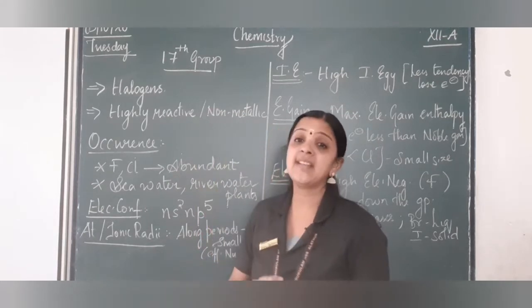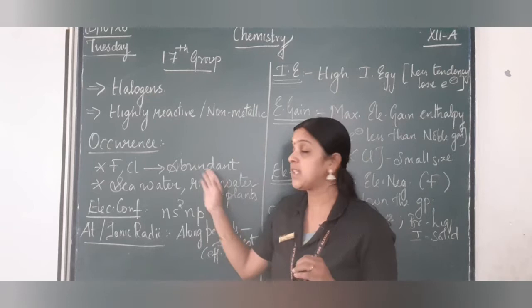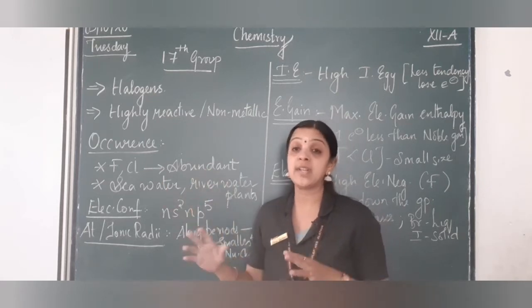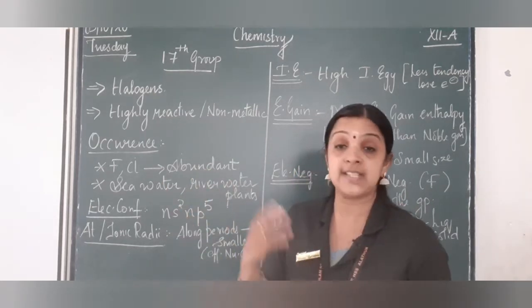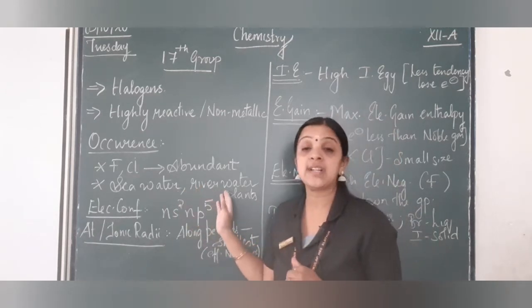They are very highly reactive and non-metallic in nature, and fluorine and chlorine are very abundant, for example as fluorspar, calcium fluoride, and in sea water and river water.